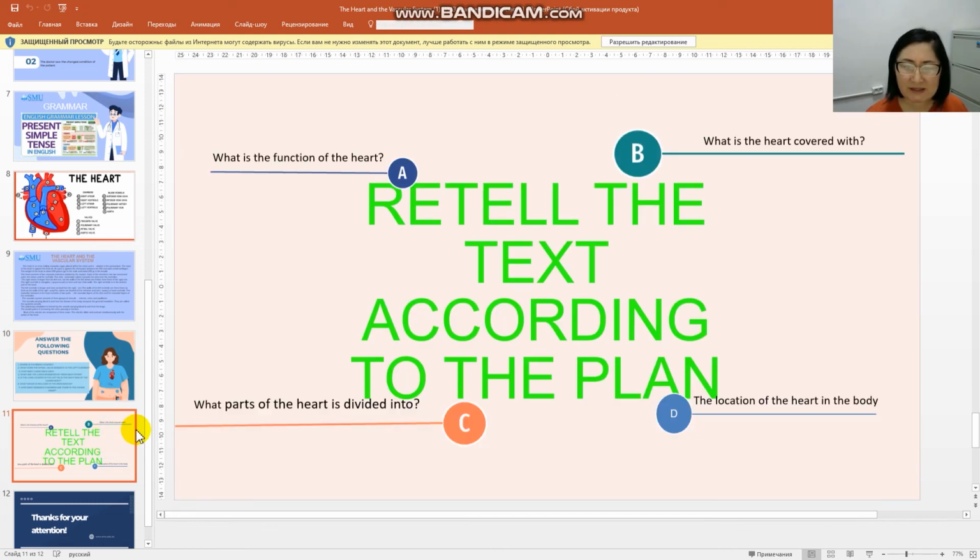You should retell the text according to the plan. What is the function of the heart? What parts is the heart divided into? What is the heart covered with? The location of the heart in the body.